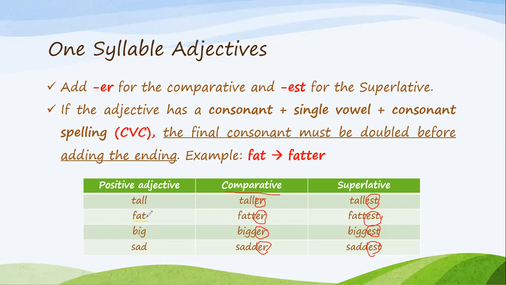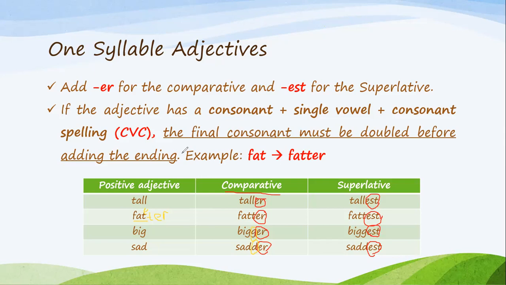And then when I'm saying fatter, I'm saying T, another T. I'm doubling the T and then adding E and R. So what's happening here is that I'm doubling the last letter, which is a consonant letter. Then big, I'm saying bigger. Then sad, I'm saying sadder. So what I'm doing here is that I'm doubling the last letter.